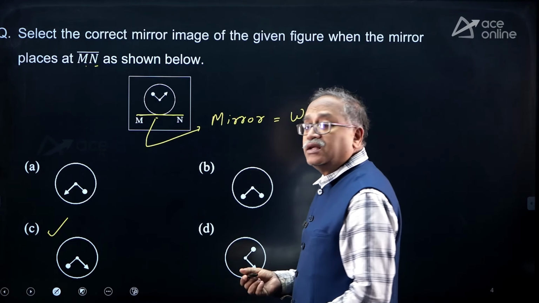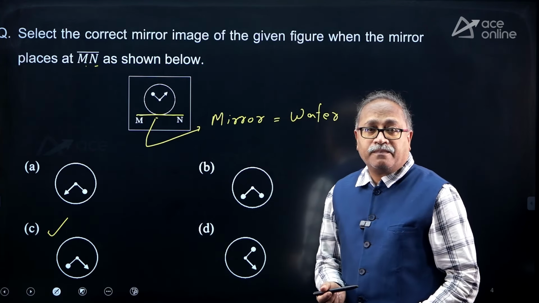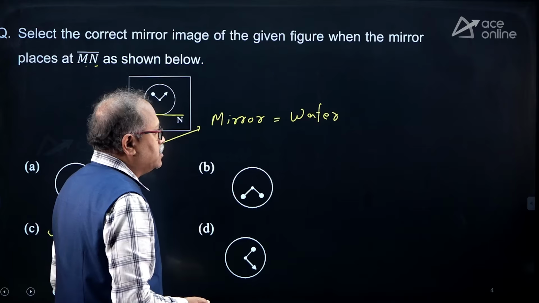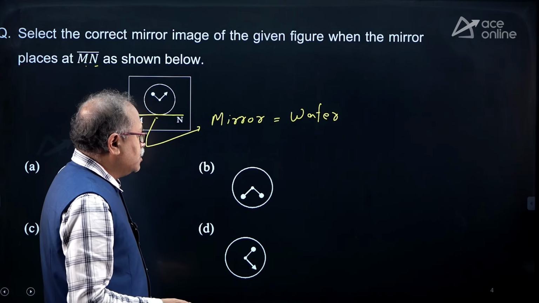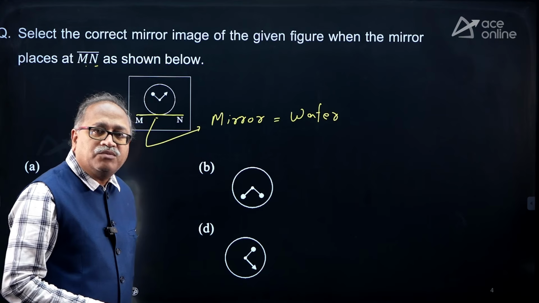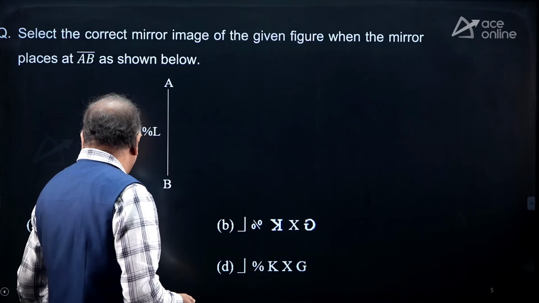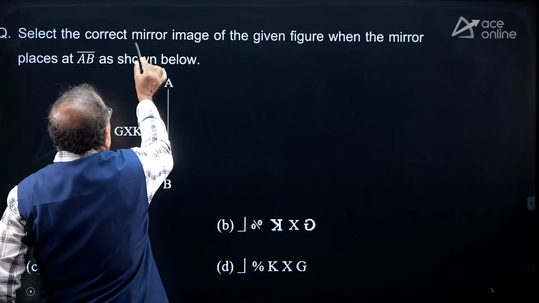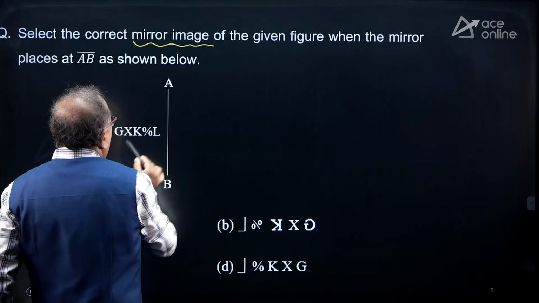So your answer choice is C. Hope this mirror image and the water image are very simple questions. So I am moving on to the next part. Here you are asked to find out the mirror image of